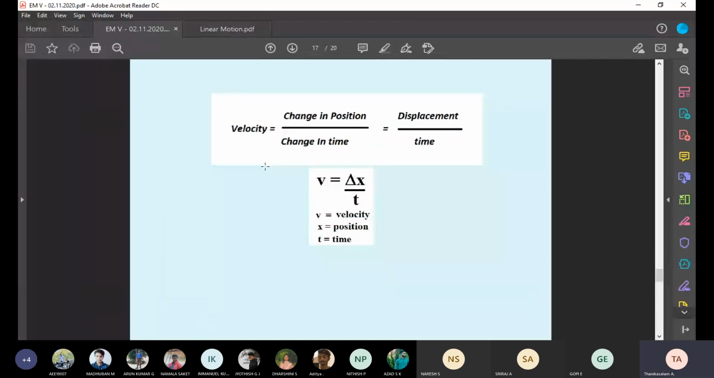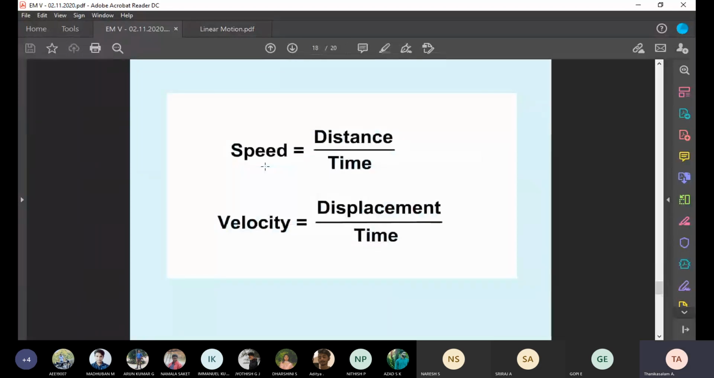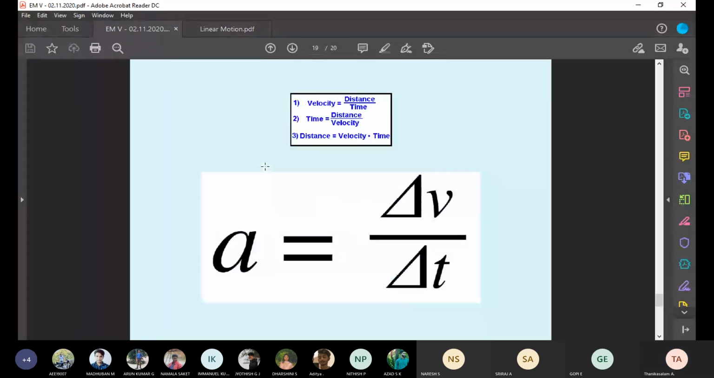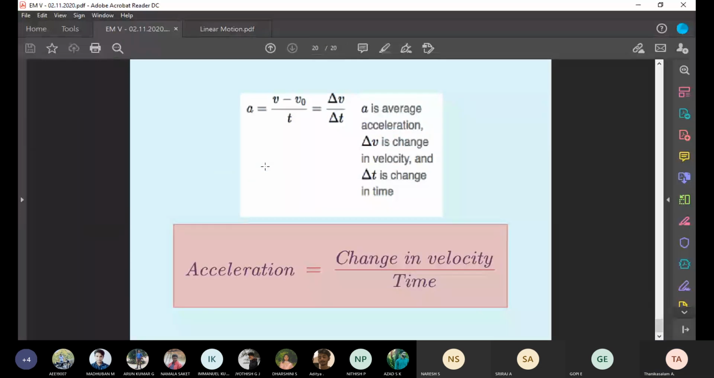What is the definition of velocity? ds by dt. Velocity is the rate of change of displacement with respect to time: ds by dt or delta x by dt. Understand? Displacement by time. Speed is distance by time. Acceleration is dv by dt. The rate of change of velocity with respect to time is called acceleration. Change in velocity by time, that is dv by dt.